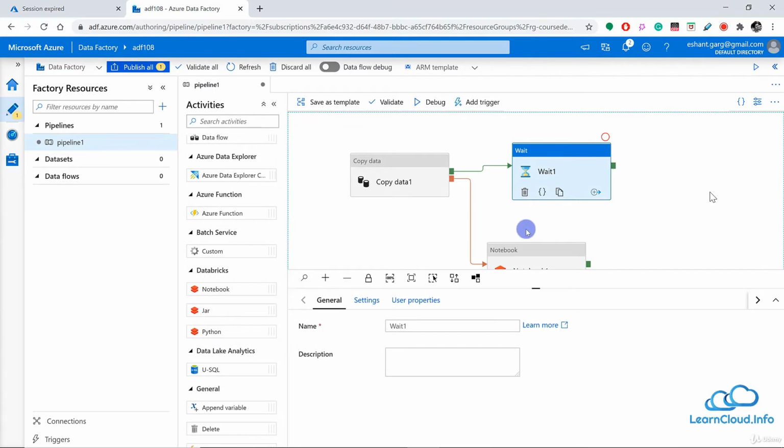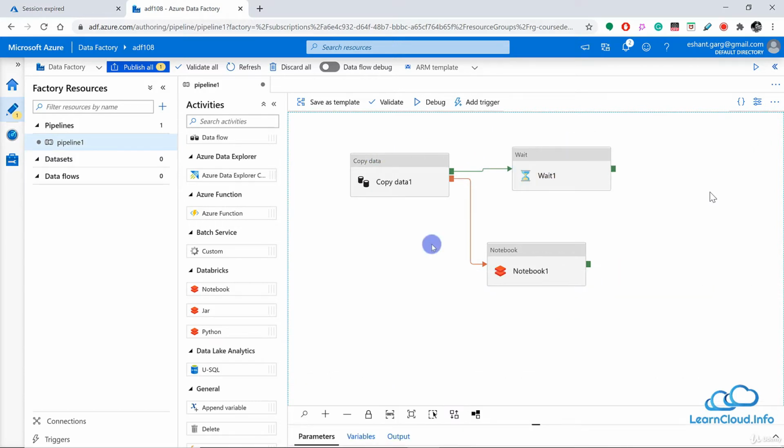So if you remember, we discussed that behind the scene, this interface creates JSON code. In Data Factory version 1, we used to have only JSON code, and we used to edit that JSON code. But in version 2 we have this wonderful interface where we can so easily drag and drop these different activities and fill out these configurations. But behind the scene, all this ultimately converts into JSON. So for this activity, if you want to see the code, you can click here.